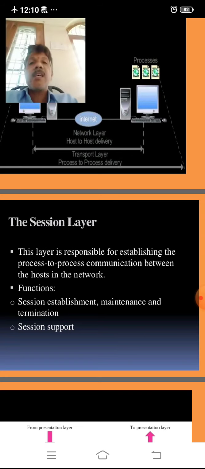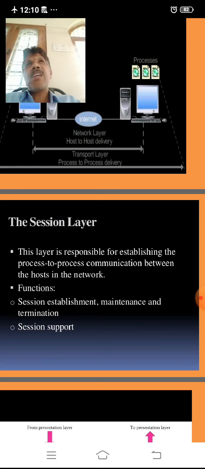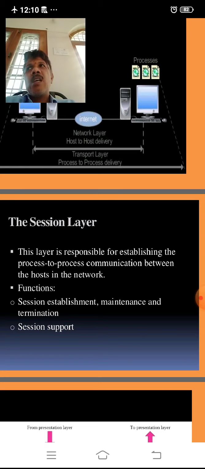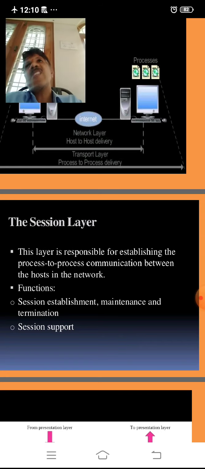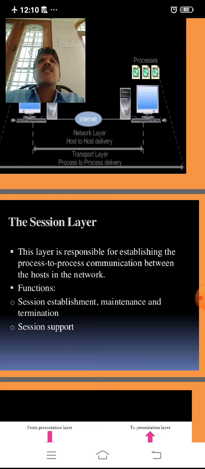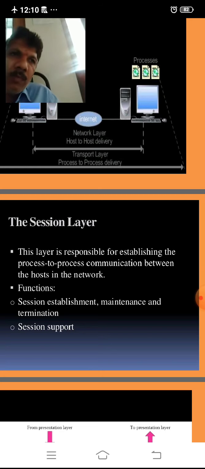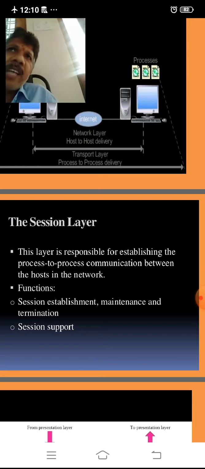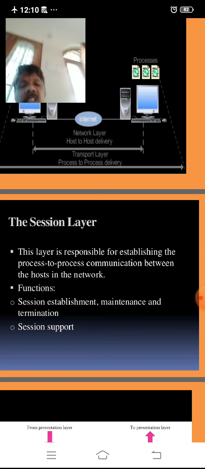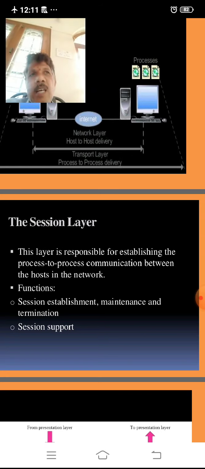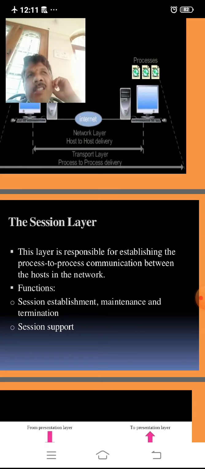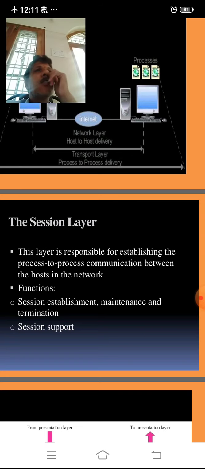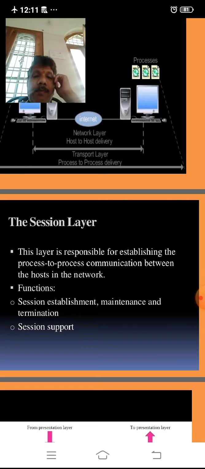That means, for data transmission purposes, the session layer sets the sessions. The frequency or time for a particular session can be set by the session layer. According to such a session, the session layer will establish a communication and terminate it as per the session time.